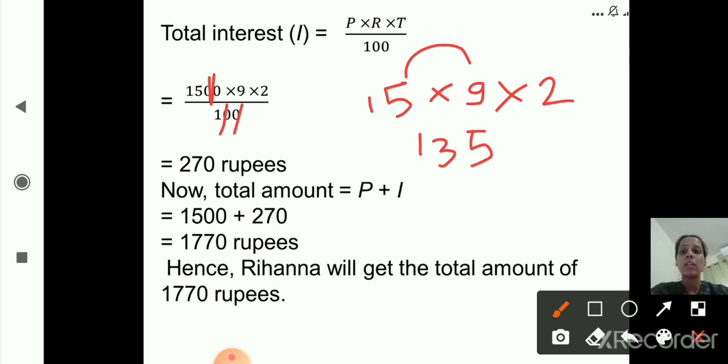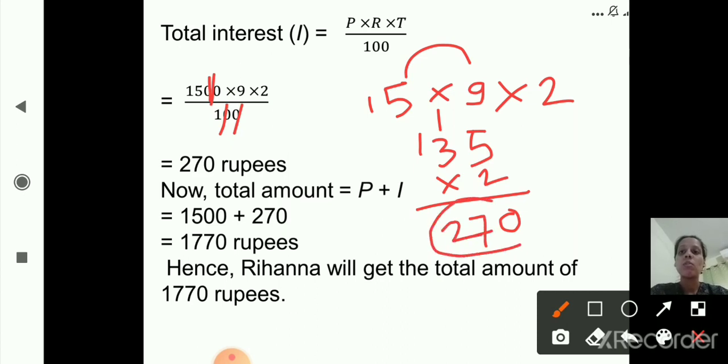Multiply by 2 again. So 5 2s are 10, 0 here, 1 carrying, 3 2s are 6 plus 1 is 7, and 2 1s are 2. So 270. So what is the total interest? I is equal to 270 rupees.